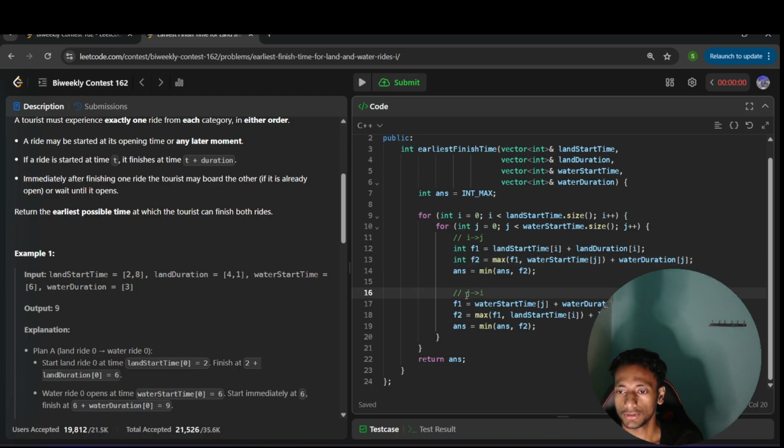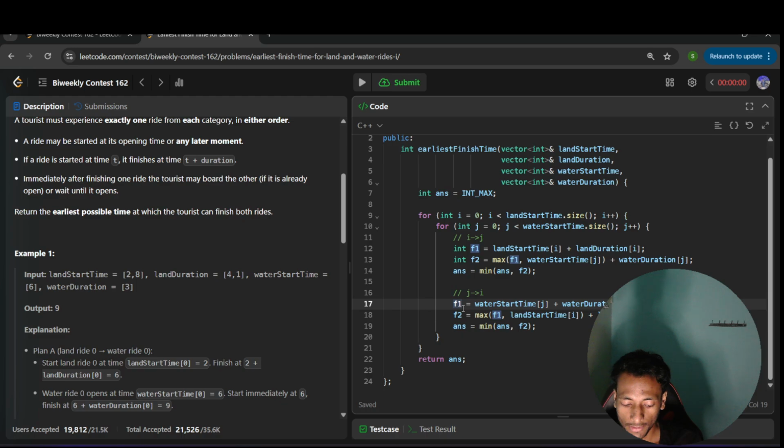Similarly, the reverse is also possible: first the water ride, then the land ride. So first of all, I will complete the water ride. When will it finish? It will finish at the start time plus the duration. Okay, so in this F1, I know the finish time for the water ride.